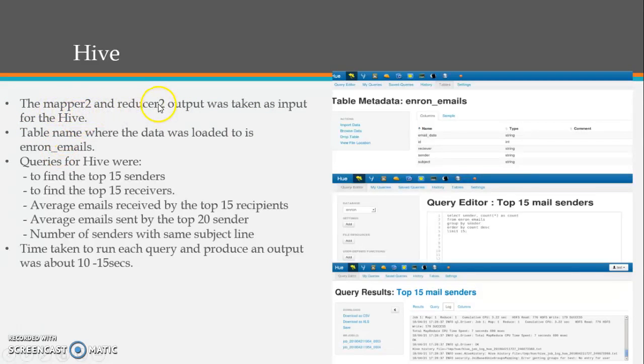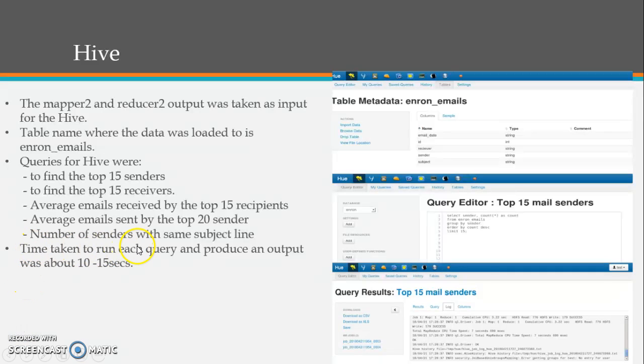These mapper 2 and reducer 2 Python files can be found in the files which have been zipped and submitted to your professor. The table name was then given as Enron emails. These are some of the queries which I ran on Hive to find the top 15 senders, the top 15 receivers, average emails received by the top 15 recipients, the average emails sent by the top 20 senders, and the number of senders with the same subject line. This actually helps in knowing what was the common topic people used to exchange.